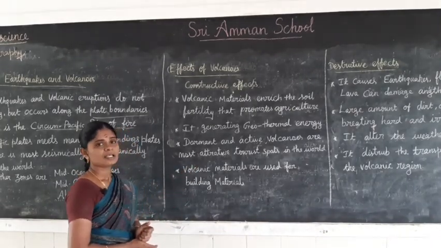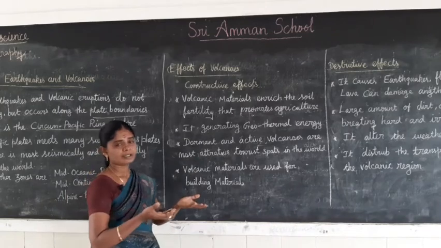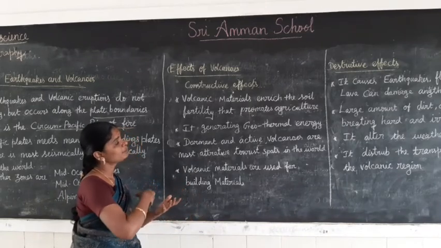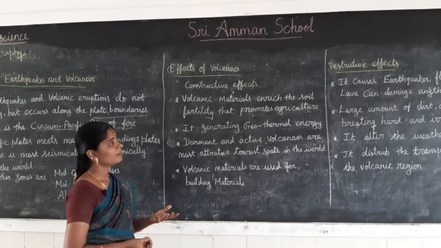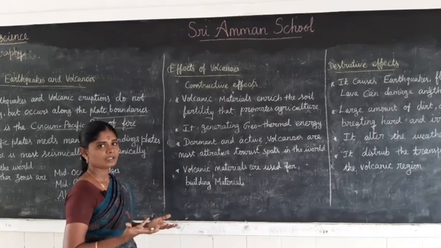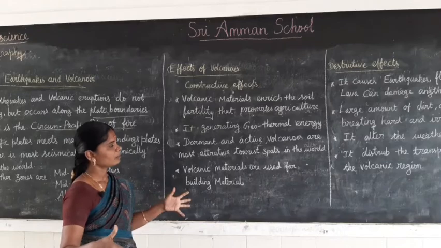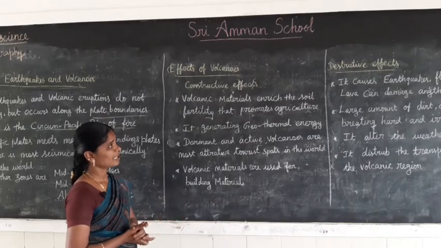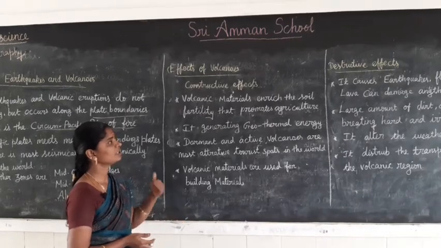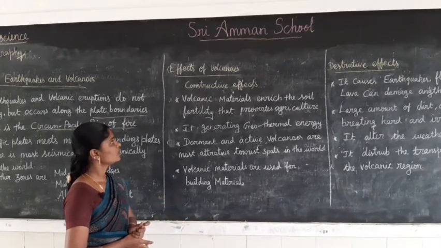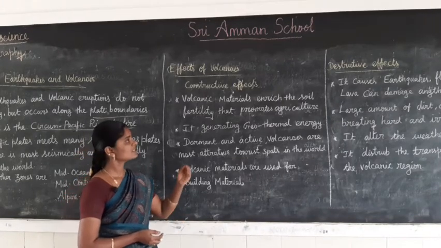The minerals and the magma flow out of the mountain due to volcanic eruption, and it enriches the soil with a lot of minerals. So it promotes agricultural activity due to the soil fertility.